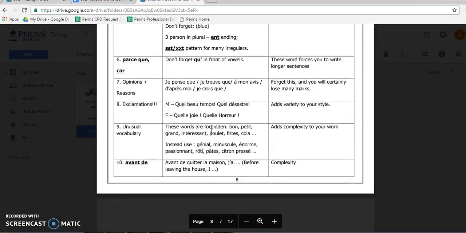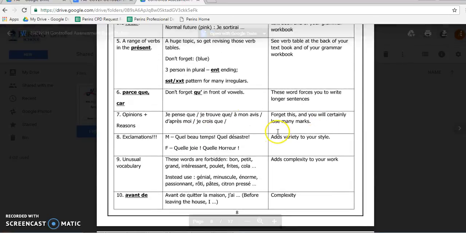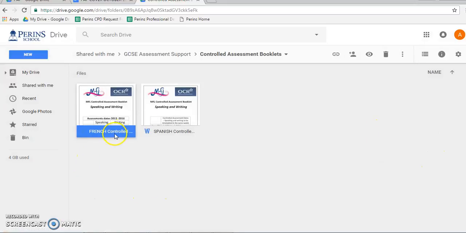It's always worthwhile having a look through the things that are in here, because it gives you some excellent language that you can use. So just to pick out completely random things, opinions and reasons: je pense que, I think that; je trouve que, I find that; à mon avis. Make sure you put these kind of things into your work. If I come back out of that, so that's the booklet. Make sure you've looked at that booklet at some point as you're drafting your work.